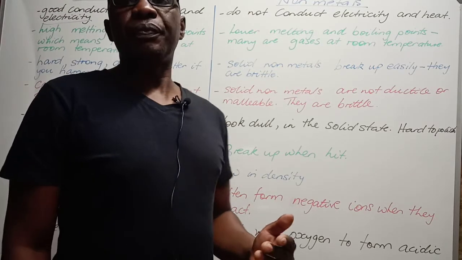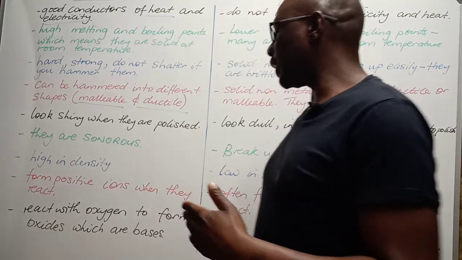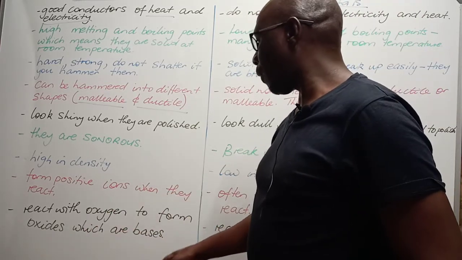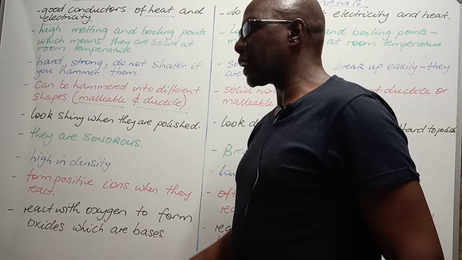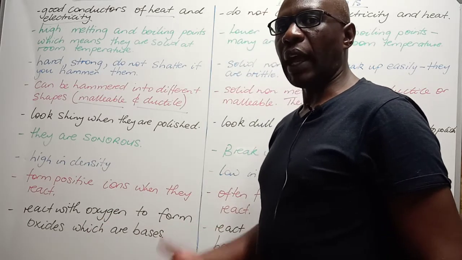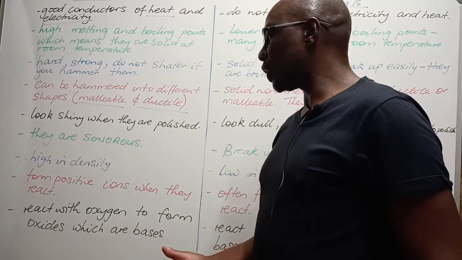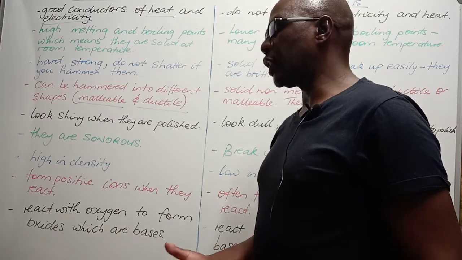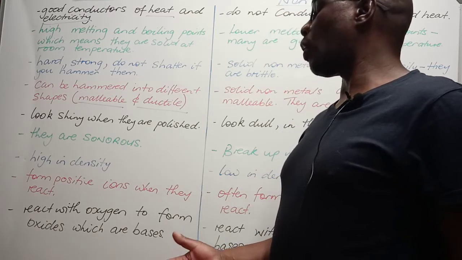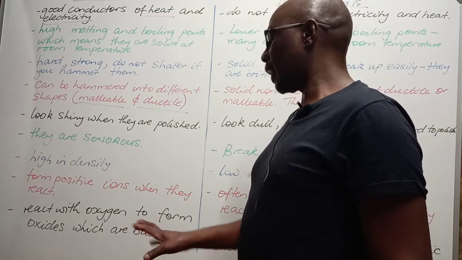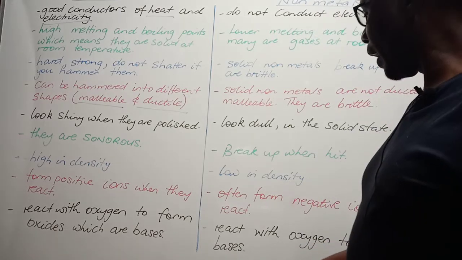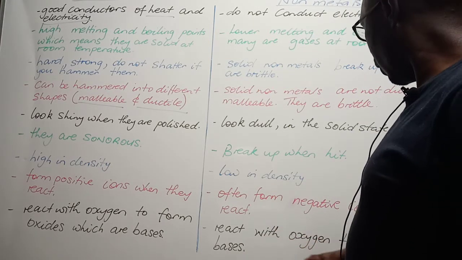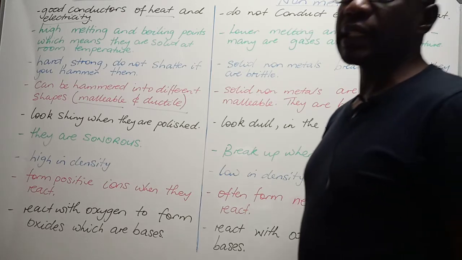So we all know what it is when we say reacting with oxygen to form oxides. Like for example, iron reacts with oxygen to form iron oxide, which is what we commonly call rust. This is what they mean. And on the other hand, non-metals will react with oxygen to form acidic oxides.